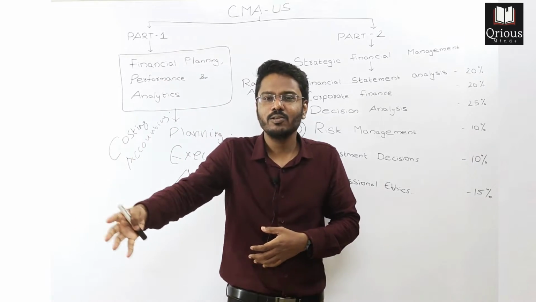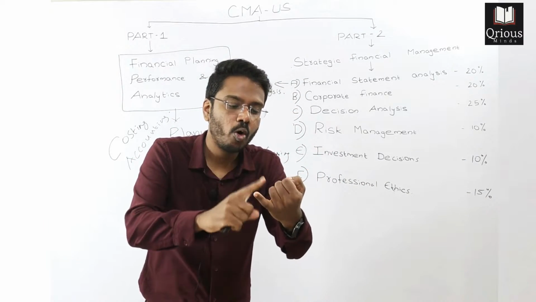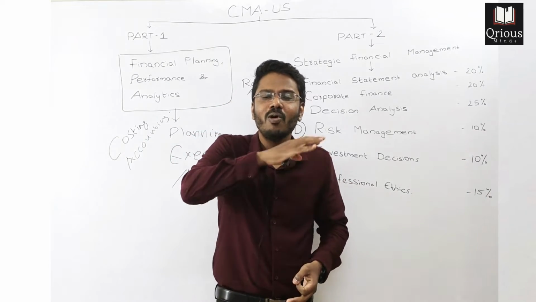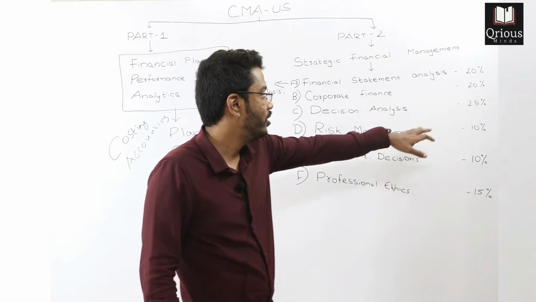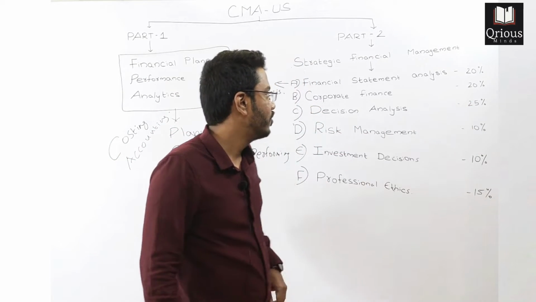So all these calculations about cost, volume, profit, all these decisions will be taken in section C, decision analysis, and 25% weightage has been given to that.